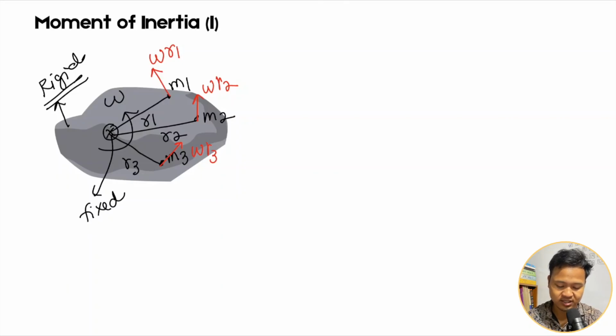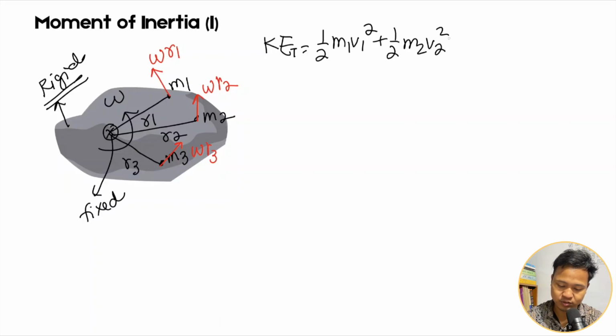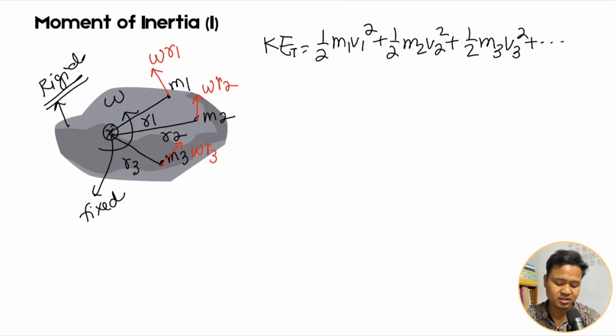If I want to find the total kinetic energy of this rigid body, what is the total kinetic energy? Half into m1 into v1 squared plus half into m2 into v2 squared plus half into m3 into v3 squared plus and so on. You add the individual kinetic energies and you'll get the total kinetic energy. Now v is equal to omega into r, so v1 is omega into r1, v2 is omega into r2, like that.